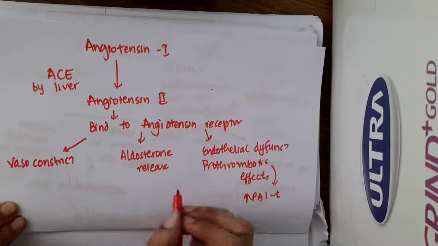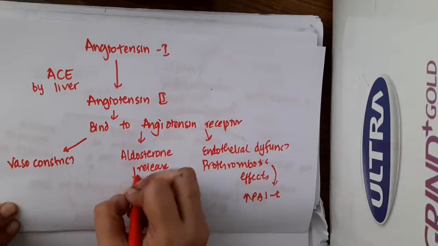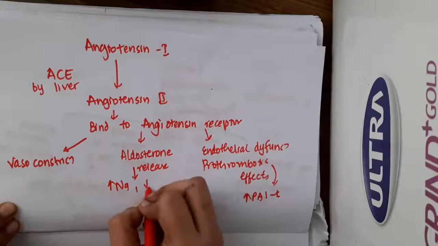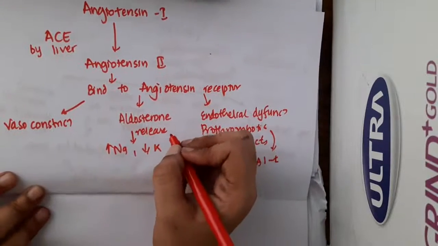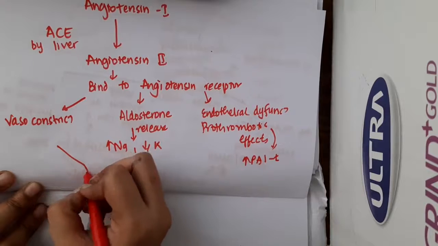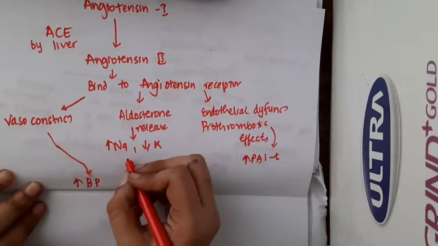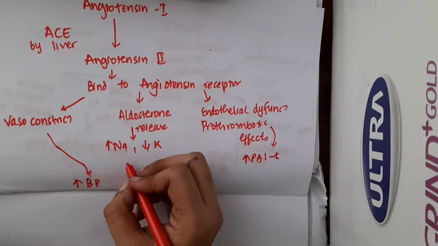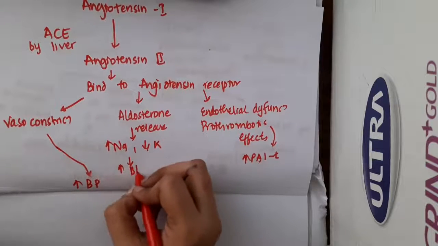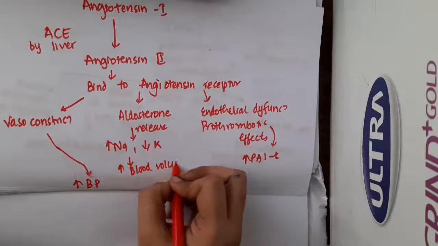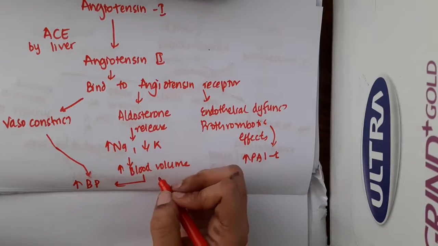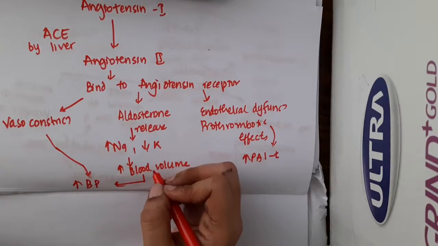This prothrombotic effect will mainly increase PAI-1. So aldosterone, as I have said, causes increased sodium and decreased potassium. Increased vasoconstriction increases the BP, whereas increased sodium will increase the blood volume, and by increasing blood volume it will again increase the BP. Thus the decreased BP is restored by this method.